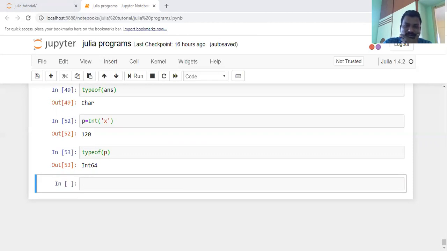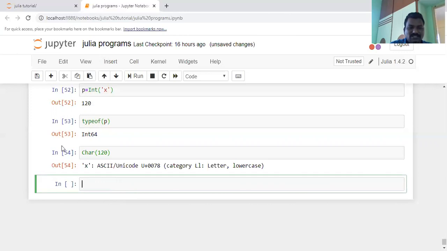Now, for example, converting an integer to a character. How can you convert? Is there any possibility of converting an integer to a character? Yes, there is a possibility. Here you are converting the integer value 120 into a character value, and that gives the result x.